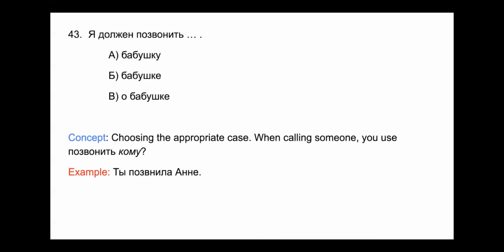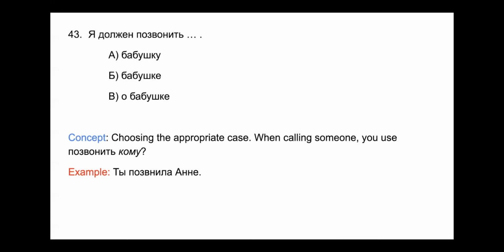That is accusative. So we know it can't be, because we позвонить кому. We don't позвонить кого. Or babushke, since we have the ye ending change for babushka, that is a prepositional case. This means about grandma. I should call about grandma. No, it does make sense if we translate it in English, but in Russian, we don't позвонить о ком.